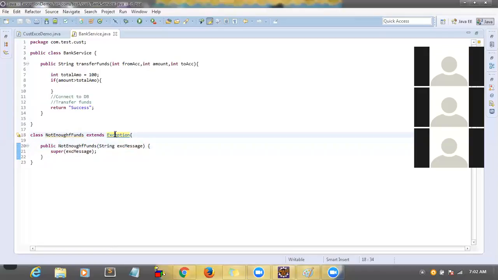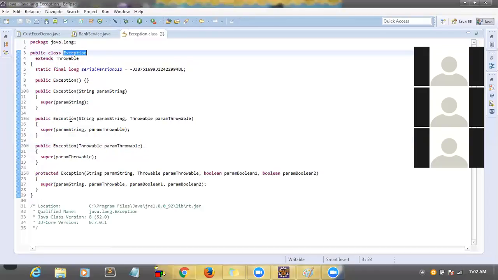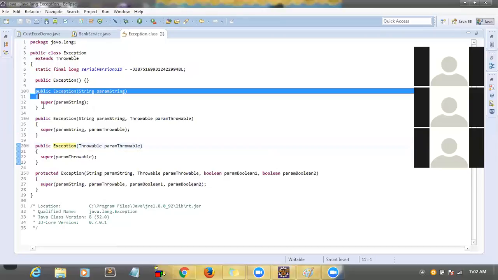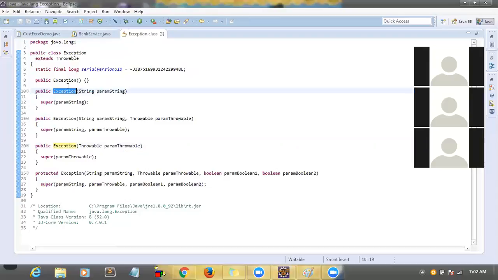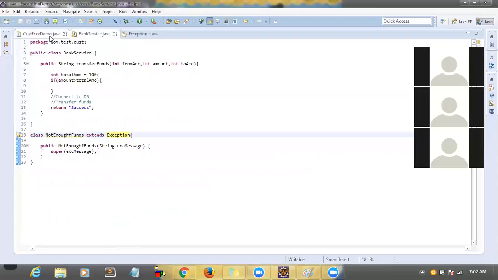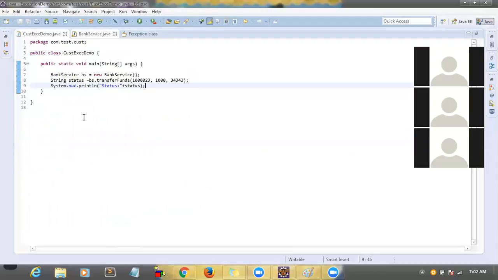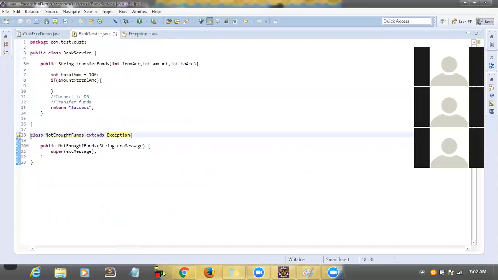If you open this Exception class, so here, super is a default class, right? There is a constructor which has a string as an argument. See here, correct? So it will be called. Now your exception class is ready. So this is your exception class.